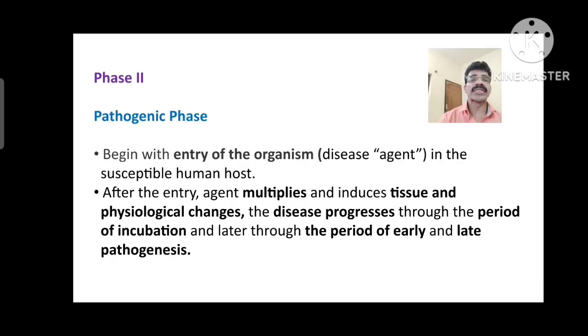The second phase is the pathogenic phase. That means after the interaction, the pathogenic phase will begin. It begins with the entry of the organism, pathogen or disease agent into the susceptible, that is vulnerable, human host, individual or people. After the entry, the pathogen automatically multiplies and induces tissue and physiological changes. This pathogen causes cellular, tissue and physiological changes.